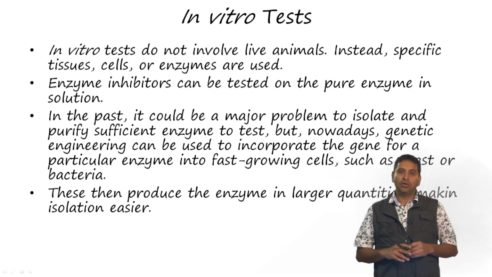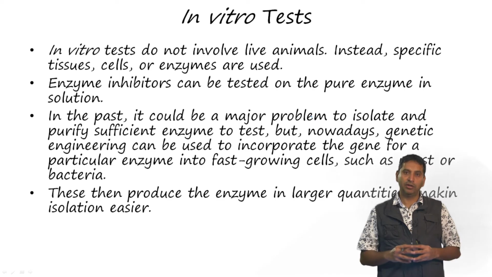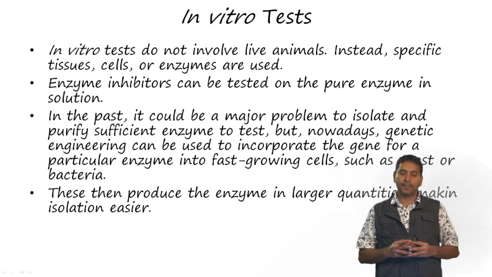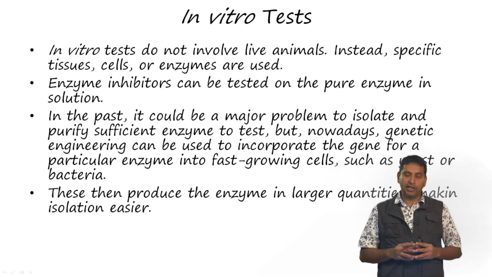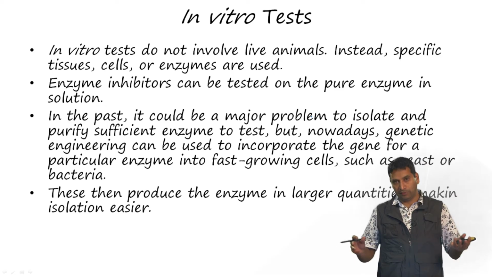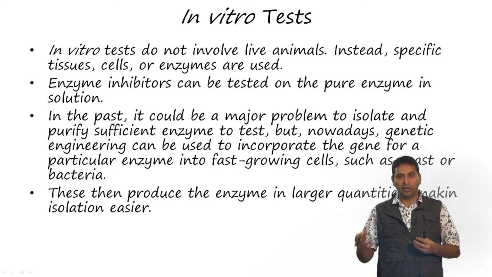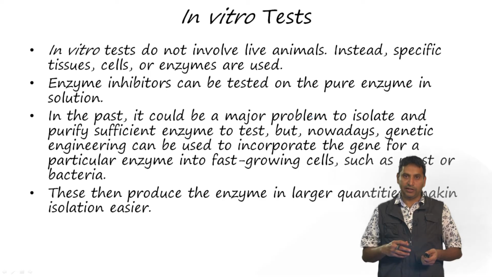Okay. So, in the past this was a major problem, because it was very difficult to isolate and purify sufficient enzyme for us to carry out the test. But nowadays, because of genetic engineering, what people do is that they usually incorporate the gene which codes for the enzyme into fast growing cells such as yeast or bacteria, and then this enzyme is produced in large quantities, and this makes isolation quite easy.